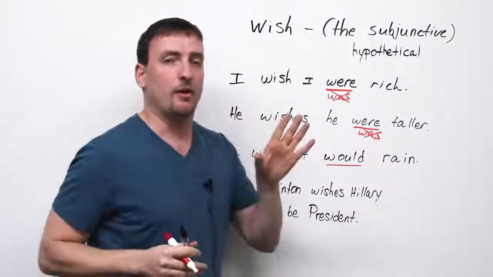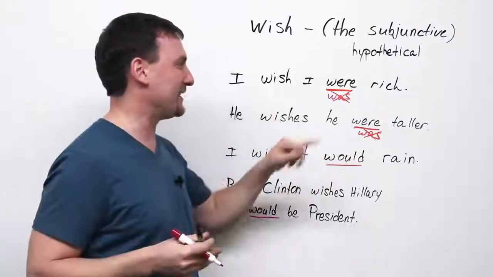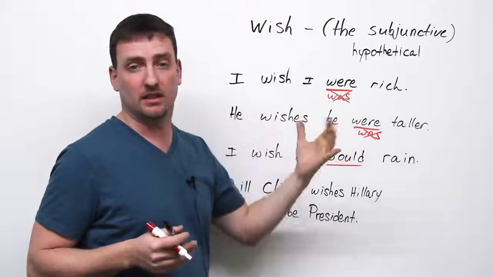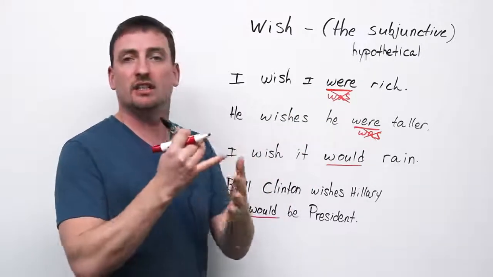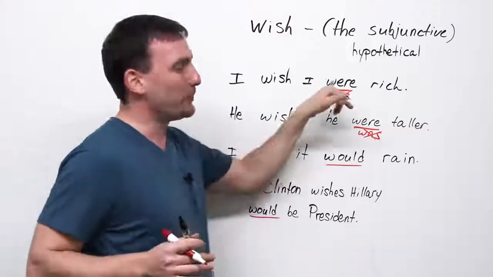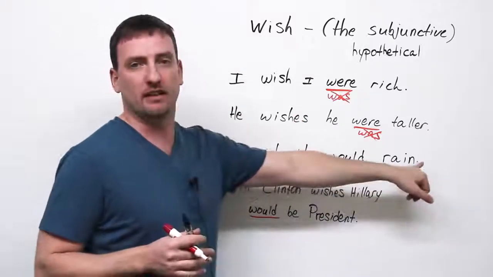Okay, now why? Because... I'm sorry to say it like that, but that's how it is. Always use were, never use was. I, you, he, she, it, they, we, were. Sorry, I almost said was. Were, always. I wish it would rain.